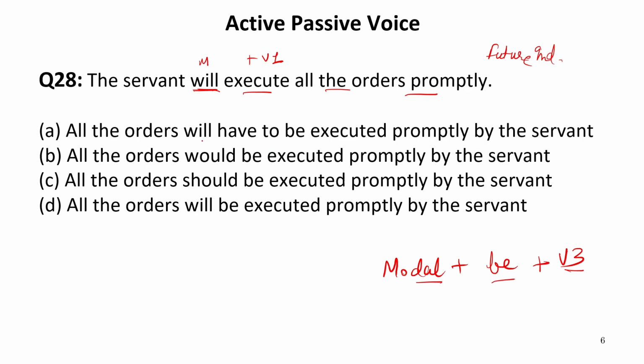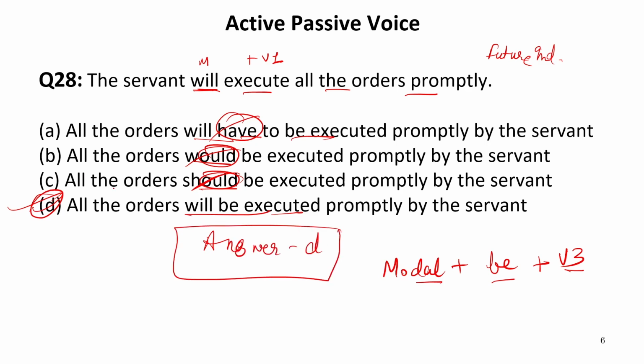Now the first option contains will have to be executed. Now this have is not correct over here. Then would: we cannot make will into would because we have to convert the sentence into passive voice, and there the tense will not change. Should cannot come, so will be executed. Last option is absolutely correct. So our answer is D. So this is again very simple. Our answer is D. That is, all the orders will be executed promptly by the servant. This is very, very simple again. Now let us move to the next one.